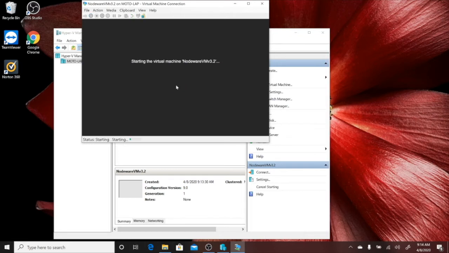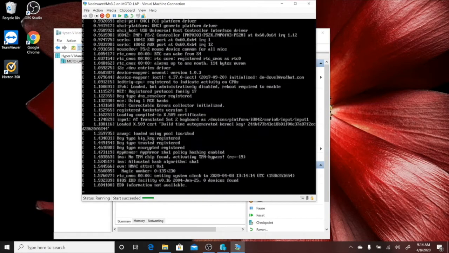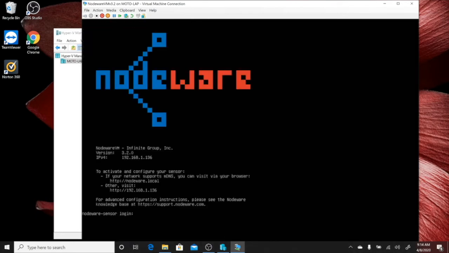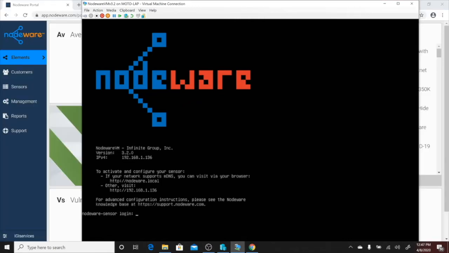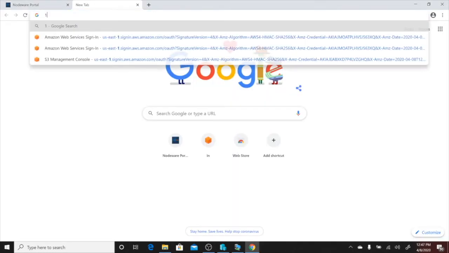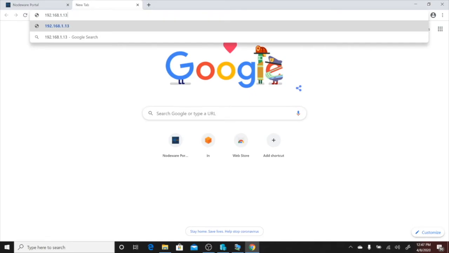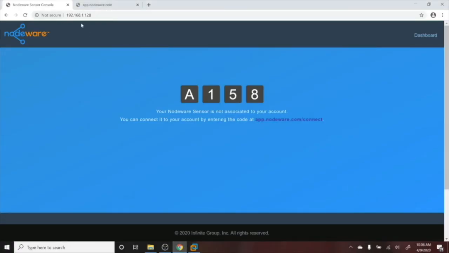The Nodeware sensor runs on an Ubuntu OS, so you'll see a series of Linux startup procedures that look like this. Then, when you see this screen, your new Nodeware sensor is live and scanning. In the virtual machine interface, note the IP address located here. Copy that IP address and enter it into your web browser. So long as you are connected to the same network, your sensor will return this code. Note the 4-digit access code.